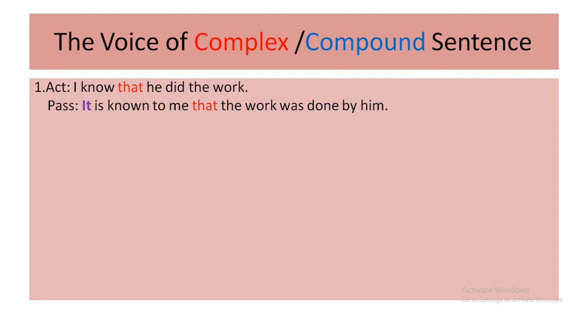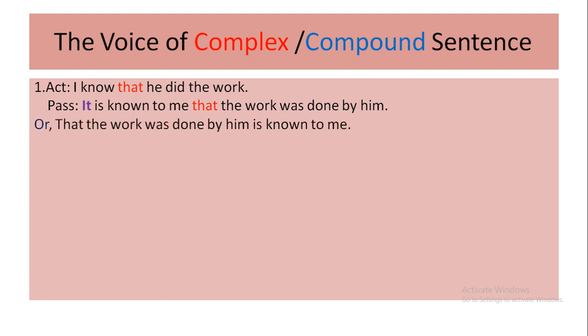Then the conjunction that, I have marked this conjunction to make it clear. He did the work. Easily you can make it passive. So your passive will be, the work was done by him. Your complete answer is, it is known to me that the work was done by him. You can write in another way, that the work was done by him is known to me. But dear students, it's better to follow the first one.